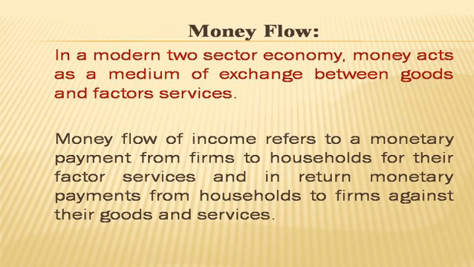Money flow of income refers to a monetary payment from farms to household for their factor services. The monetary payment comes from farms to household, as the households are providing factor services in the form of land, labor, capital and organization, and in return they receive monetary payment.